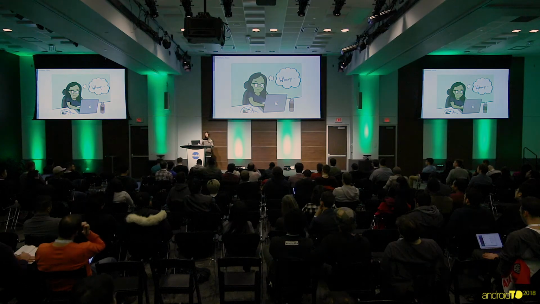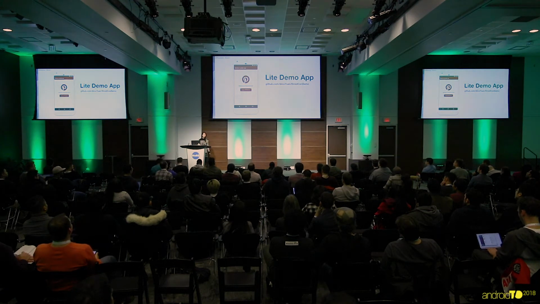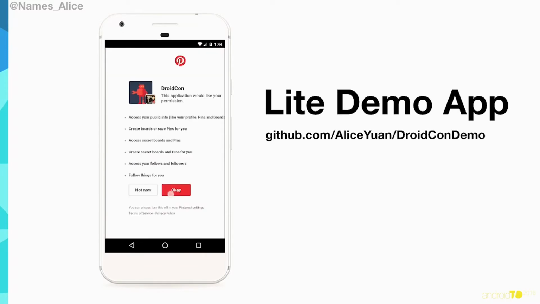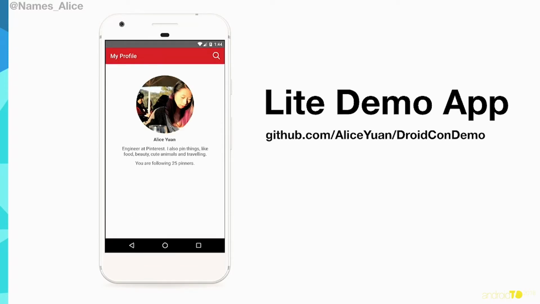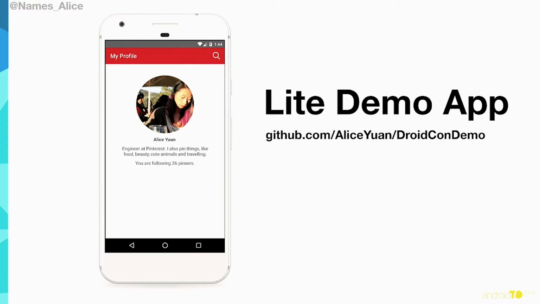And so today, I'm going to be talking about 4 programming paradigms that I see a lot in the code base that tends to make a lot of complications down the road. In order to do this, I have a light demo app. It's using the Pinterest API. And all it does is you're able to log in, and then you can see your profile page. And then after, you can also search for other people's profile pages and follow them. Really simple, right? It only took me like a few hundred lines of code to write.